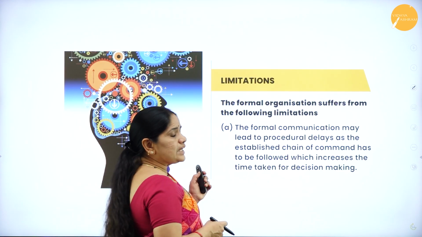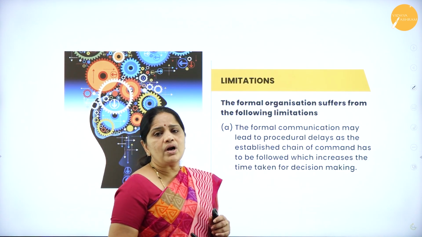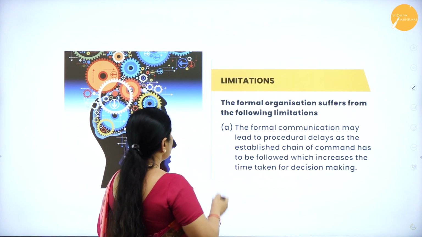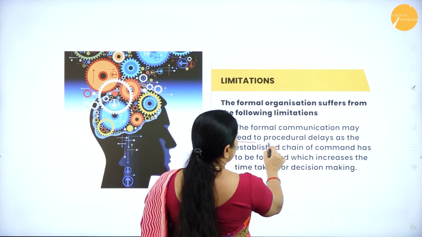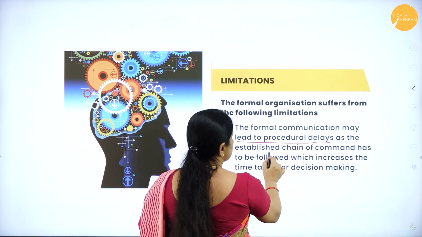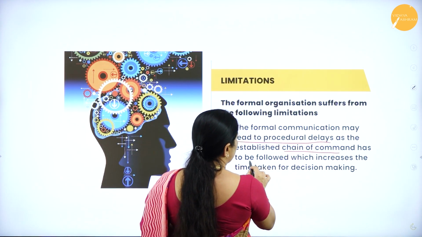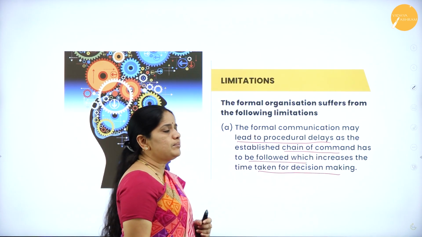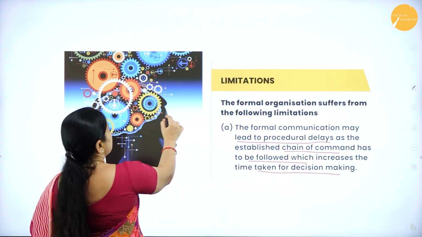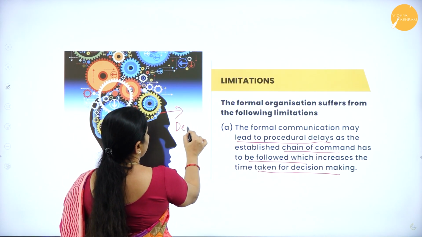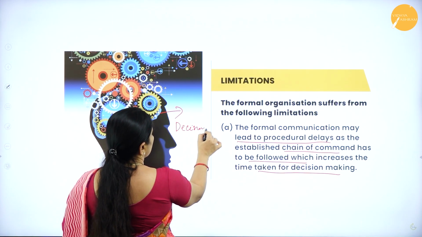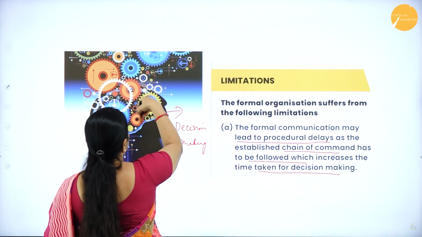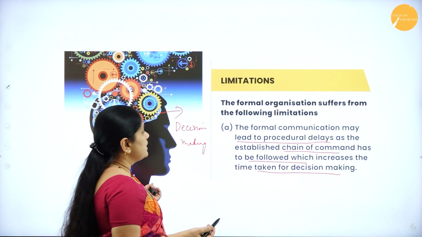Then next we go into the limitations. Now, what are the limitations of having a formal organization? So, the first limitation is it may lead to procedural delays as the established chain of command has to be followed, which increases the time taken for decision making. If you can see this, all these things are going on in the mind of this person. So, we can call this decision making. If he has to think, all these things will be going on in his mind.